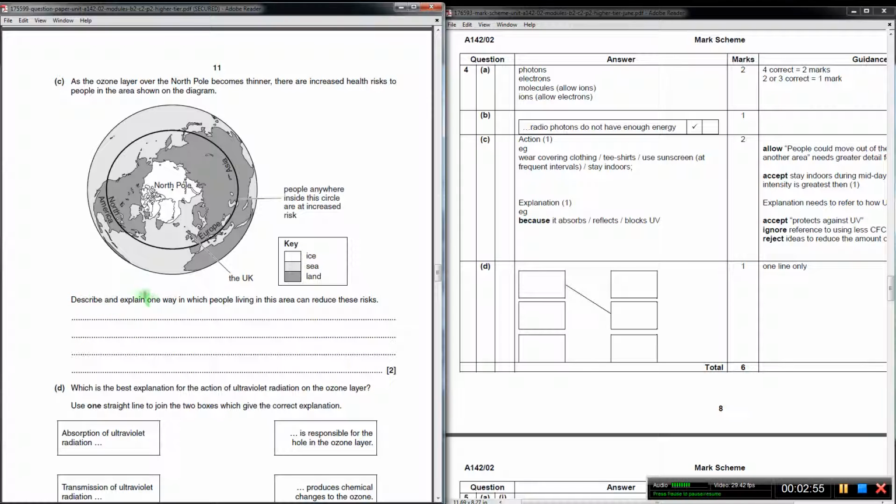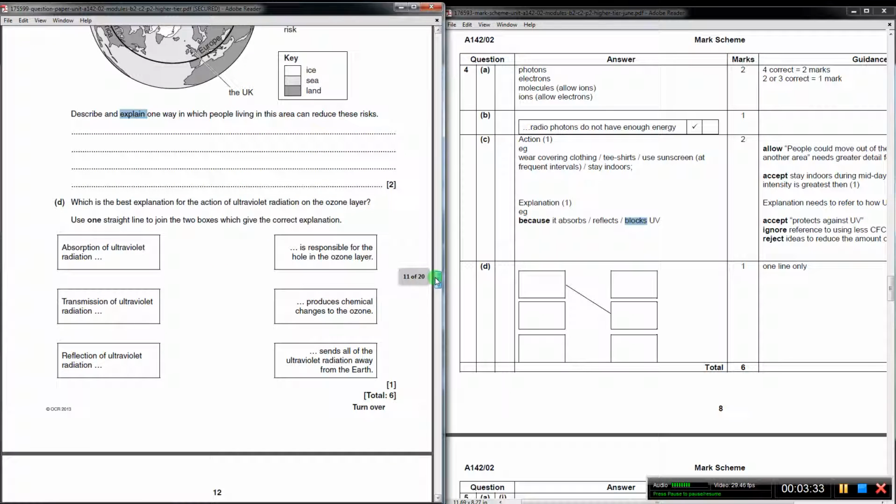So when you get this describe and explain question here and you see 2 marks, almost certainly it will be 1 mark for describe and 1 mark for explain. So there's your answer. Sunscreen or clothing because of the absorption. You're also allowed reflection. The clothing will reflect ultraviolet. Sunscreen doesn't. It absorbs it. It allows the word blocks here in the mark scheme, but you want to try and avoid words like that because it's not proper scientific language. Absorbs is much better. Blocks won't always be allowed. Sometimes if they're asking a particular question, they wouldn't allow block. You'd have to use the word absorb. So make sure you use the right language when you're doing that.